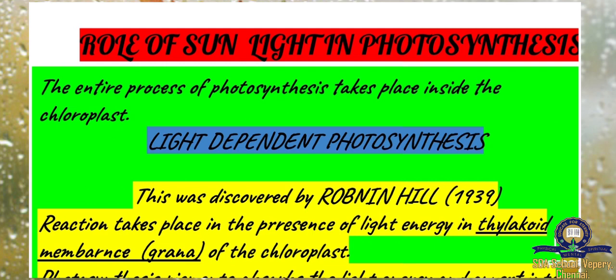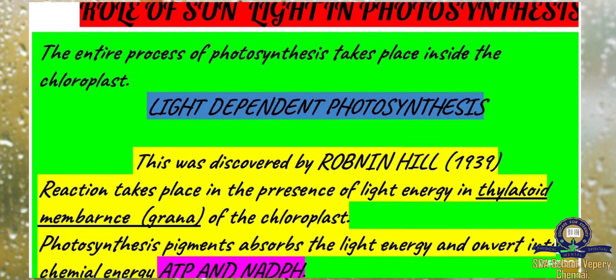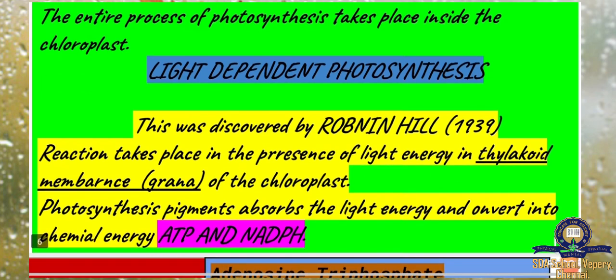Next, light dependent reactions. Light means we are having sunlight, so the reaction is based on sunlight. This was discovered by Robin Hill in the year 1939. The reaction takes place in the presence of light energy in the thylakoid membranes of the chloroplast. Yes, in the chloroplast we have a thylakoid membrane. This also helps in absorbing sunlight. Photosynthetic pigments absorb the light energy and convert it into chemical energy. The light energy is converted into carbohydrate, the chemical reaction we discussed in the last slide.